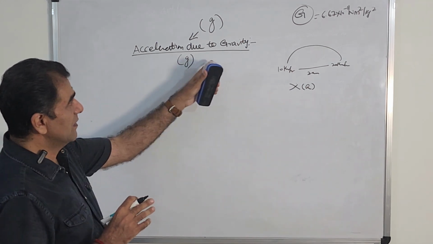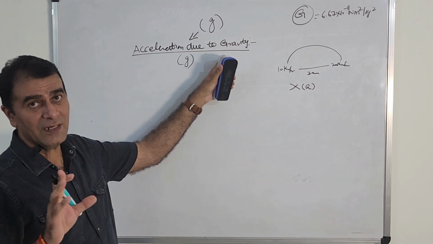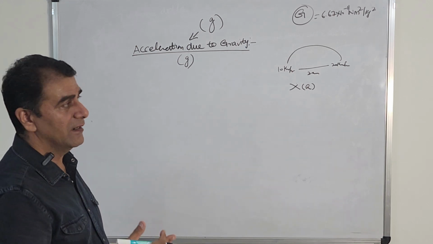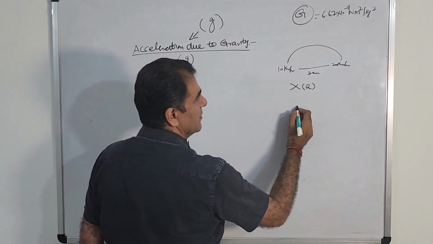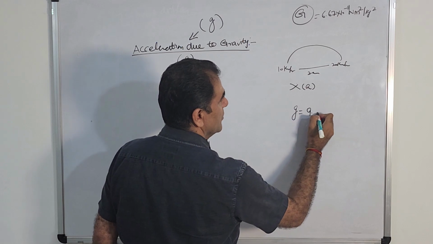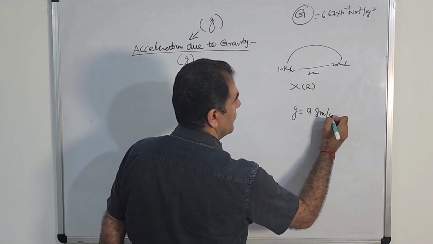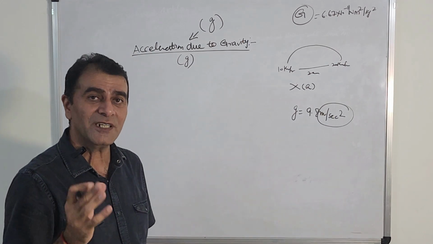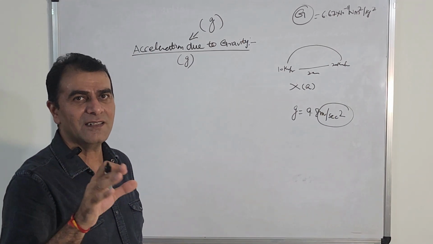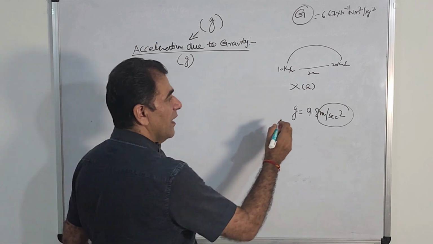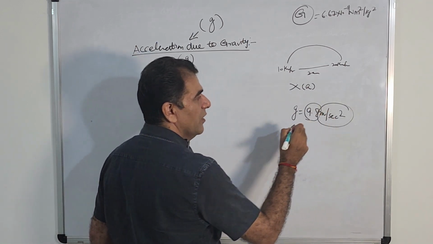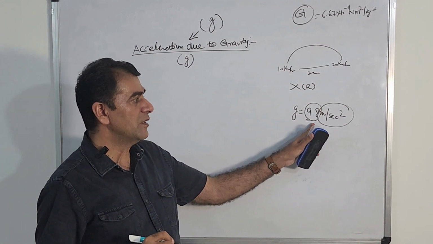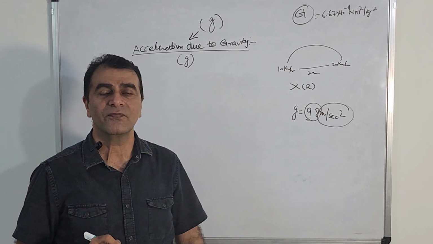So what is acceleration due to gravity? I think now you are clear about it, right? It is denoted by g. In general, its value on the earth's surface is g equals 9.8 meter per second square. Why meter per second square? Because acceleration has the unit meter per second square, right? Last chapter, motion, I told you. And this value 9.8 is the magnitude, okay? So small g has a value 9.8 meter per second square.